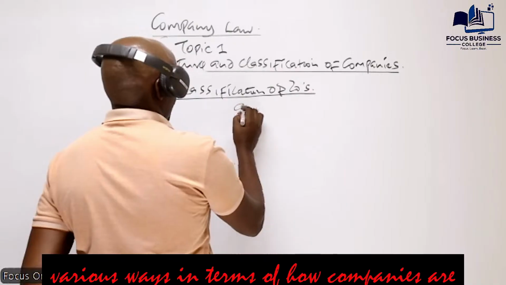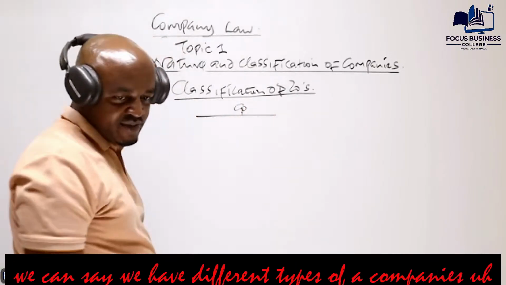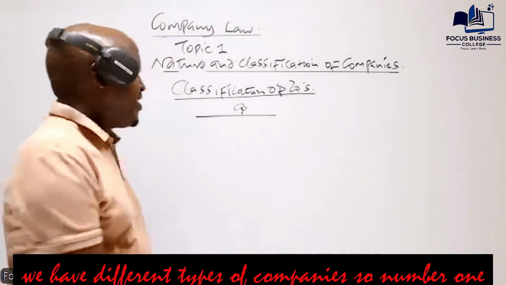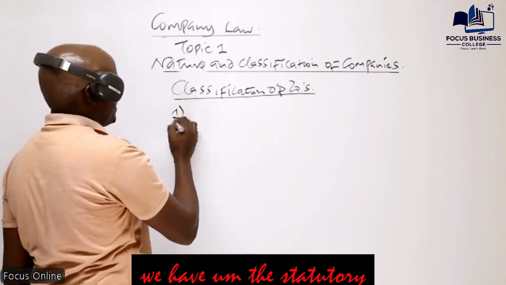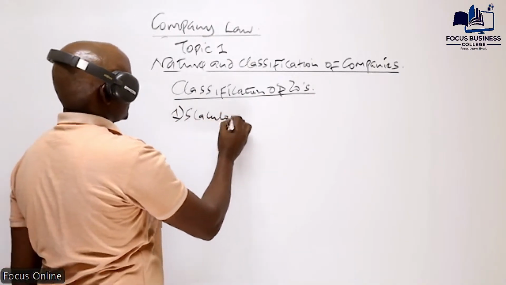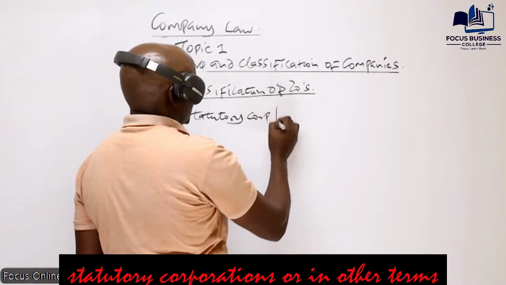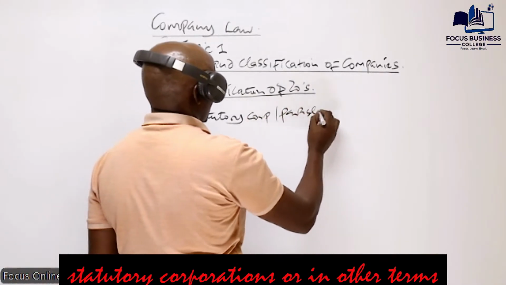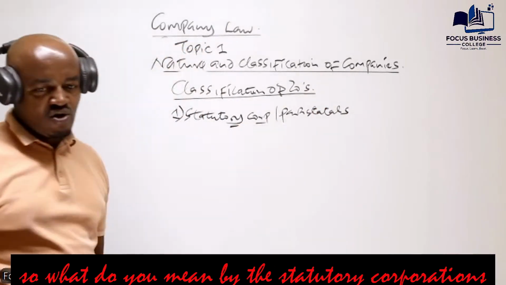There are various ways in which companies are classified, or in other terms, we have different types of companies. Number one, we have the statutory corporations, or in other terms, these are known as the parastatals. So what do we mean by statutory corporations or parastatals?